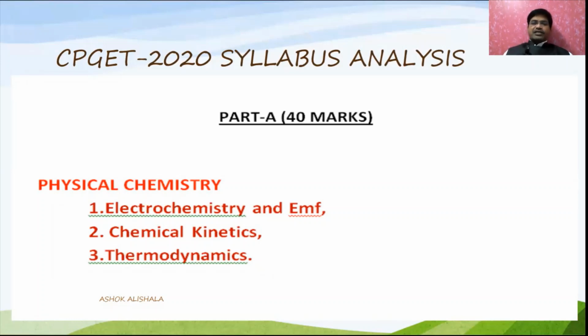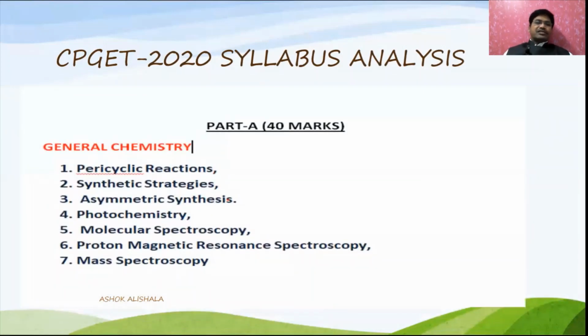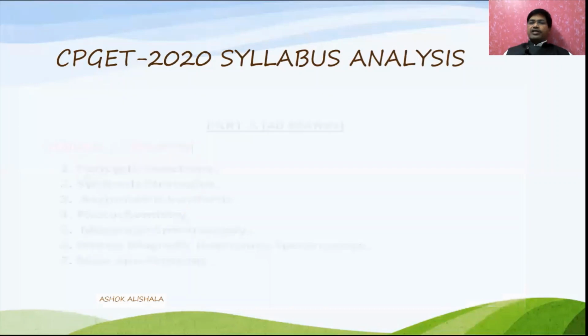We can expect problems in these three chapters. Let us go to the general chemistry: pericyclic reactions, synthetic strategies, asymmetric synthesis, photochemistry, molecular spectroscopy, proton magnetic resonance spectroscopy, that is NMR spectroscopy, and also mass spectroscopy.